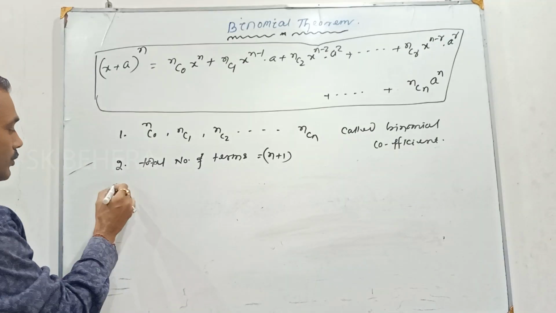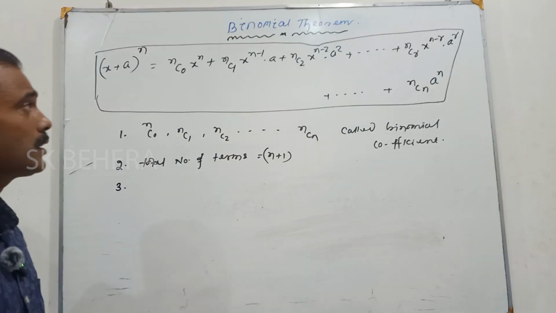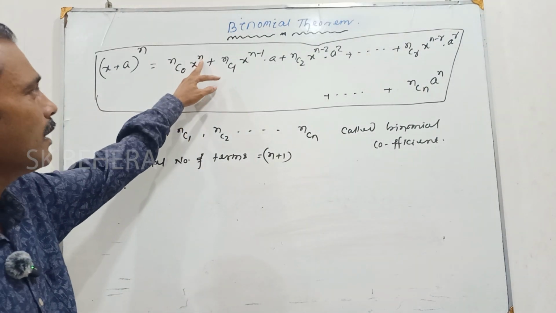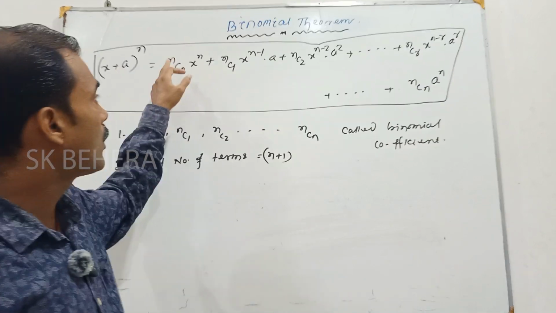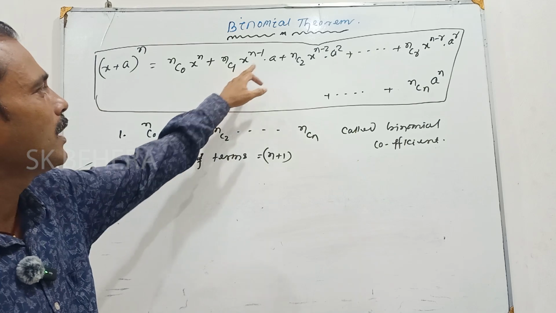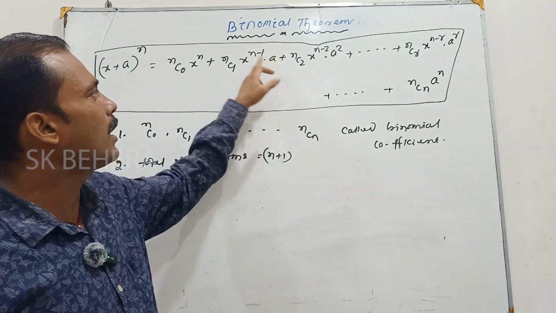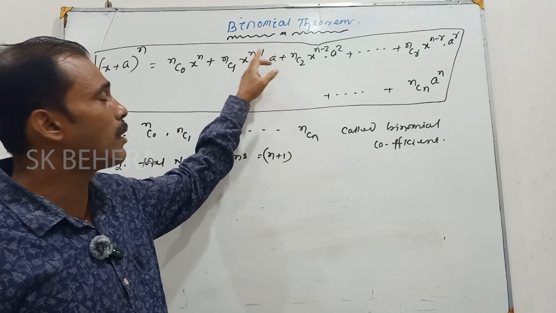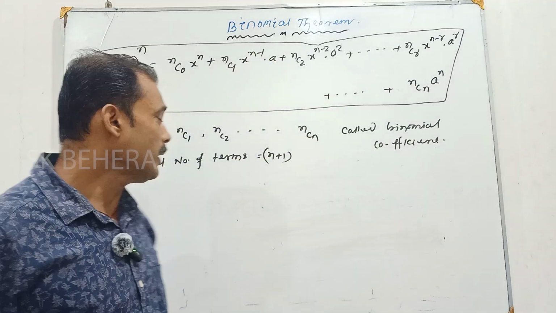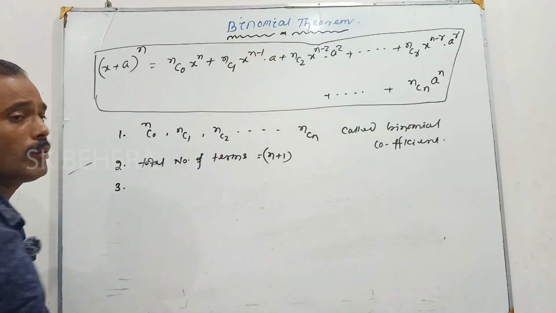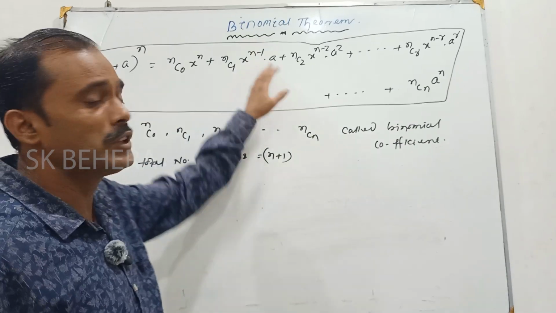Now the third thing. Always you look here, the x power is n. So in each term the sum of the powers is equal to what? If it is a to the power 1 and this is n minus 1, the sum of these powers is equal to n. Always you see the sum of all the powers of each term is equal to n.